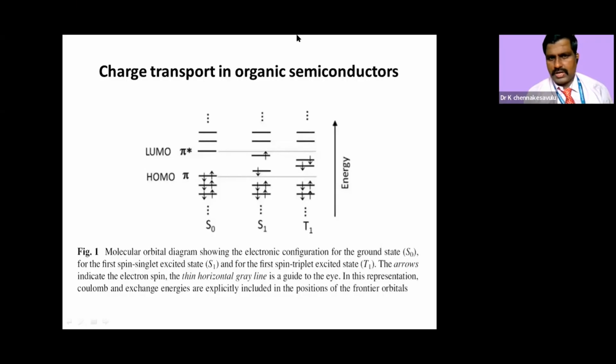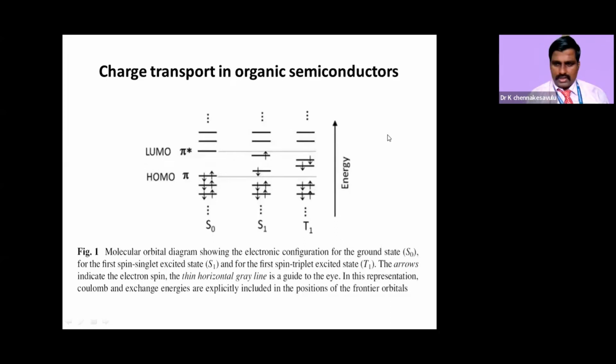Let us see the first charge transport mechanism in semiconductors, organic semiconductors. As per our previous classes, we know well, with either a double bond, two double bonds or three double bonds, we will be having HOMO and LUMO. What is HOMO? Highest occupied molecular orbital, and lowest unoccupied molecular orbital. The gap between this HOMO and LUMO will be giving us the band gap. The energy gap is known as the Fermi level.